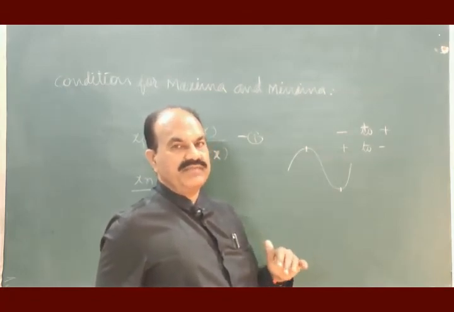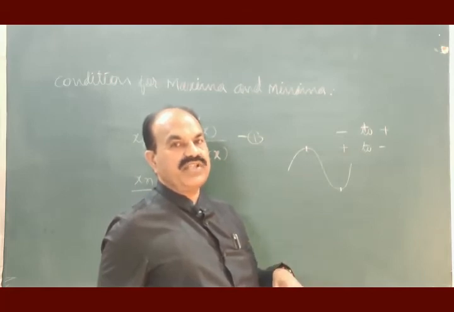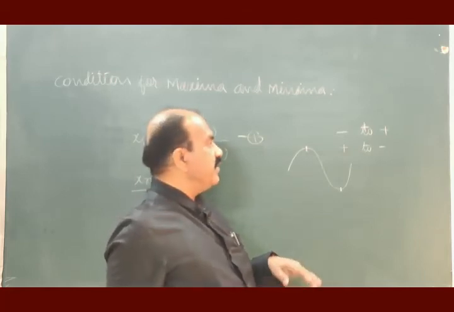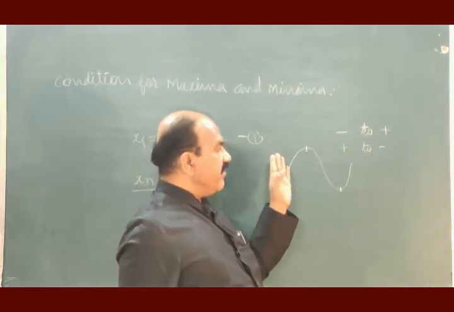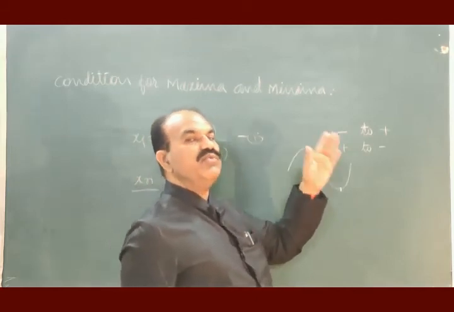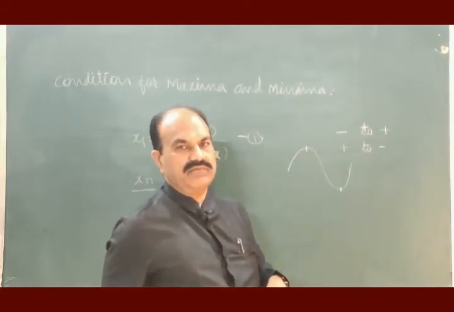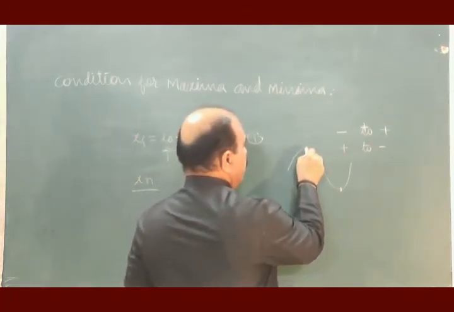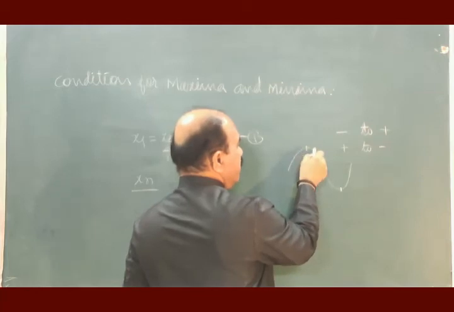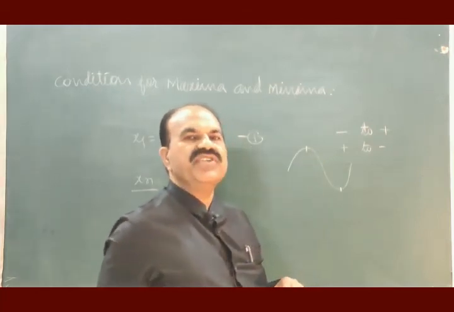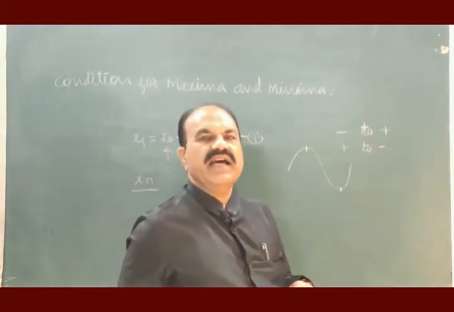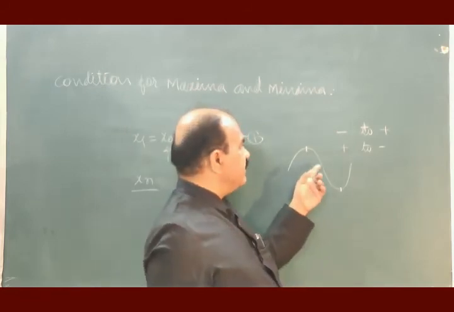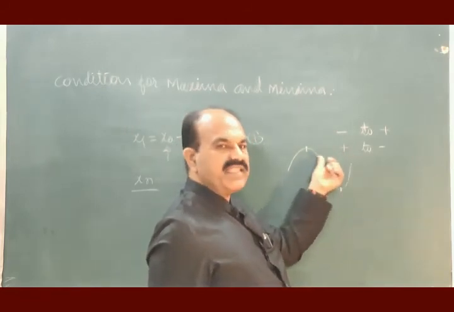If a function is going from a smaller value to a larger value, and if you move to this side or this side, the value of the function is decreasing. As the value of the function is decreasing, f is maximum.